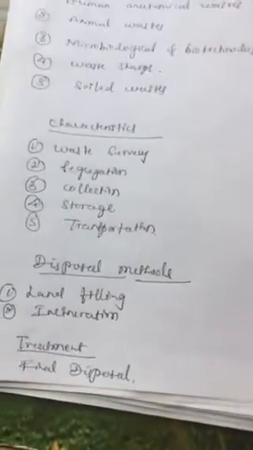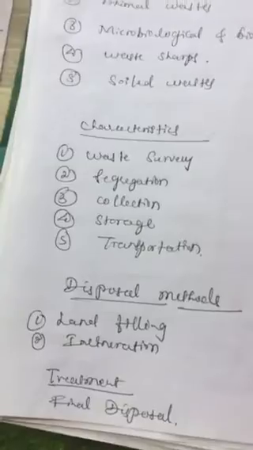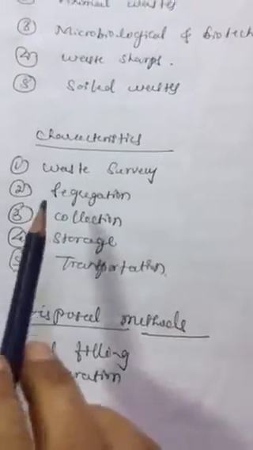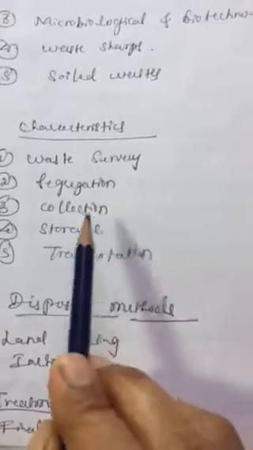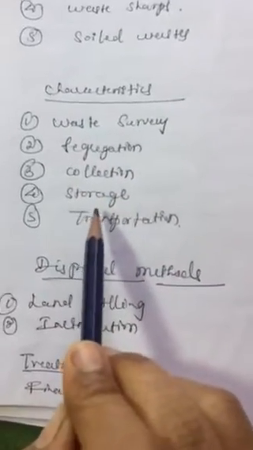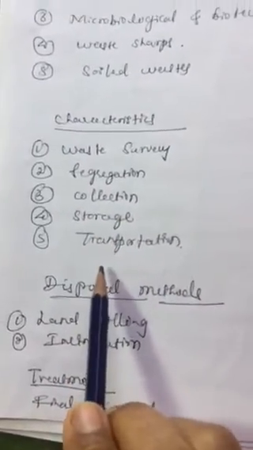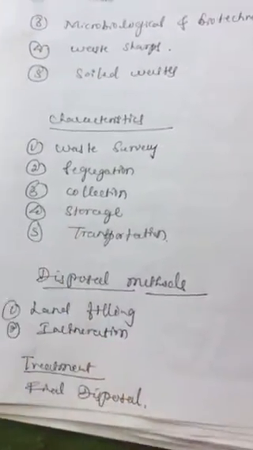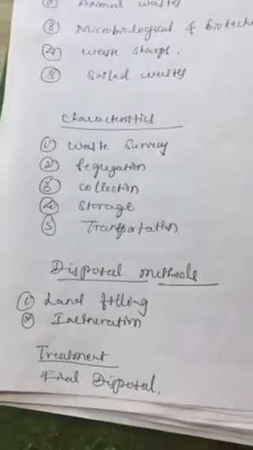So these are the sources of biomedical waste. Now what are the characteristics of biomedical waste? Characteristics of biomedical waste are waste survey, segregation, collection, storage and transportation.